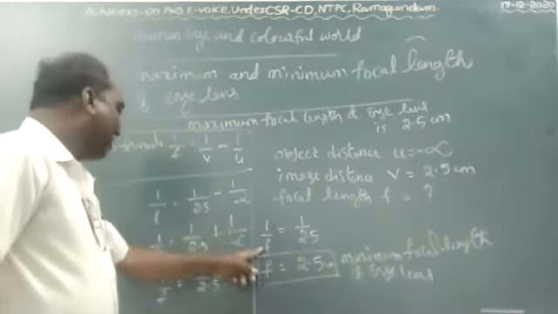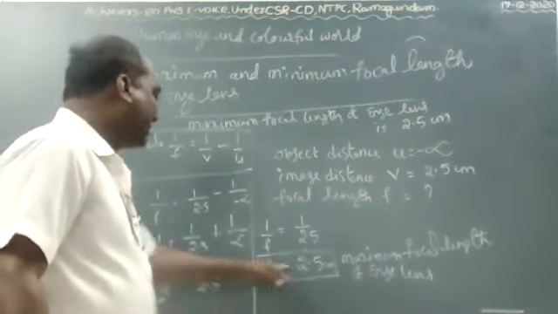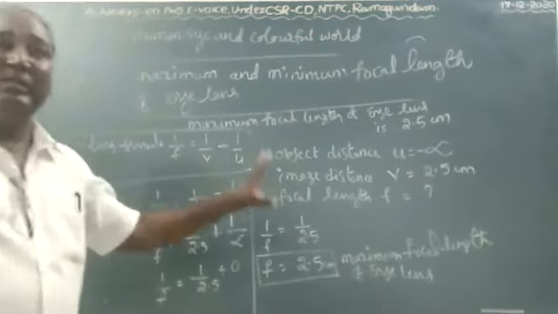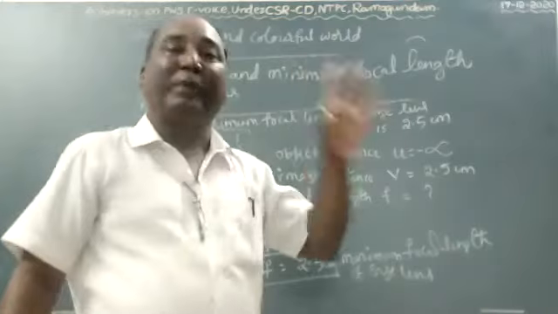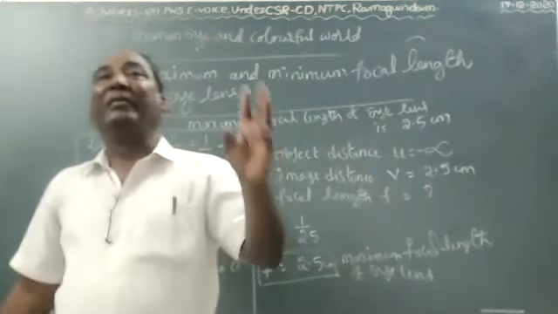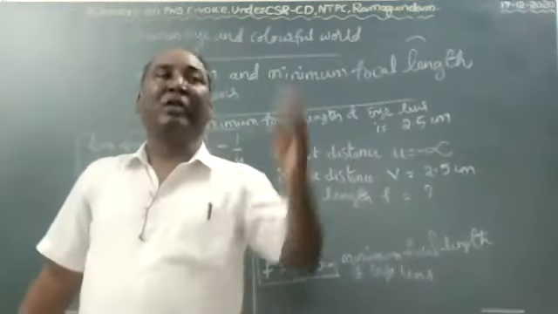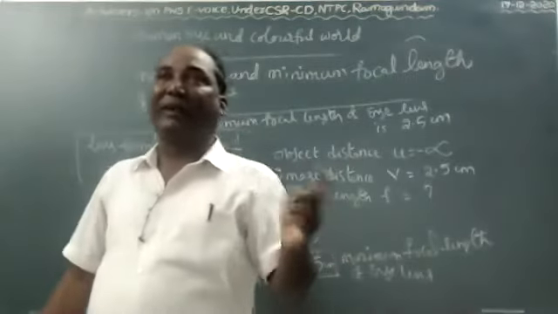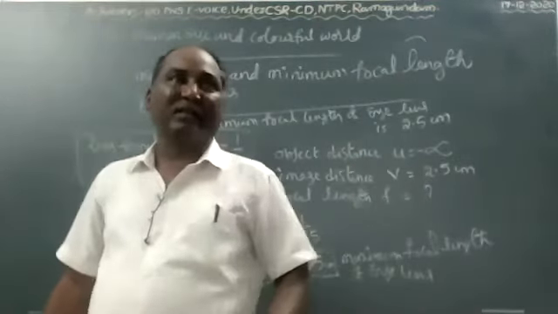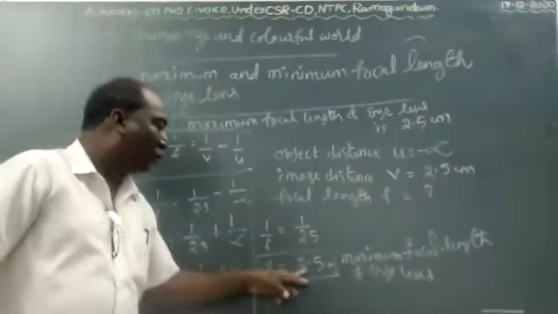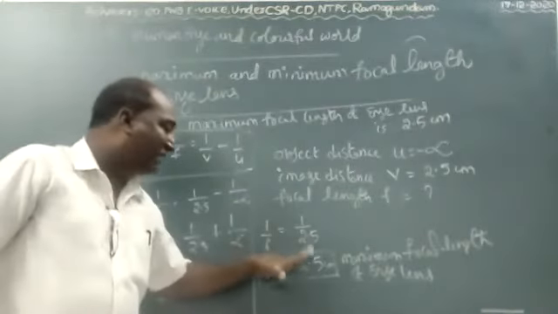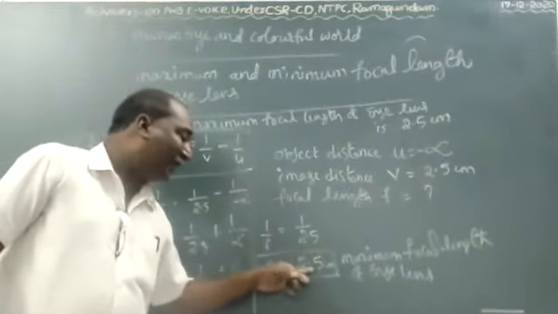Then f is equal to 2.5 centimeter. The maximum focal length of the eye lens is 2.5 centimeter. Keep it in mind. It will come as a 1 mark or 2 marks question. They will ask, what is the maximum focal length of the eye lens and the minimum focal length of the eye lens? Maximum is how much? 2.5 centimeter.